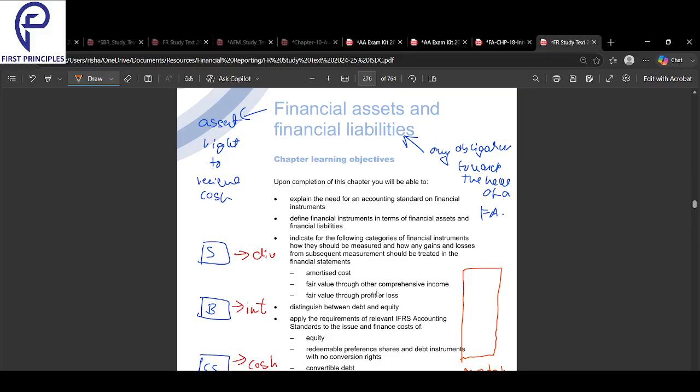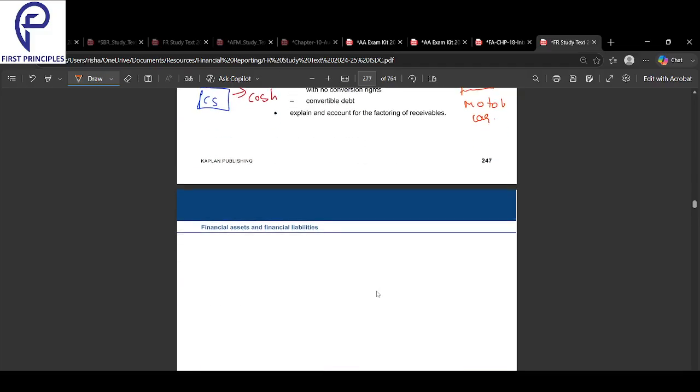So any financial asset is any asset that creates a right to receive cash. Financial liabilities are basically any obligation towards the holder of a financial asset. Any liability towards the holder of a financial asset is a financial liability.